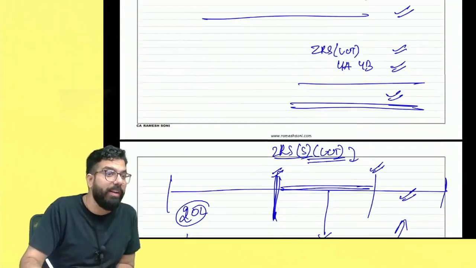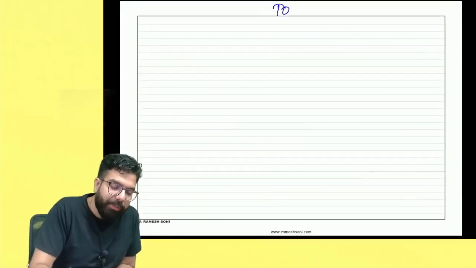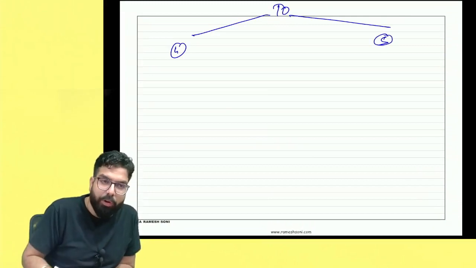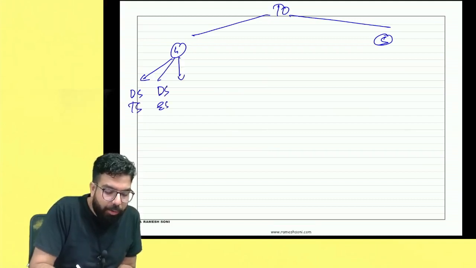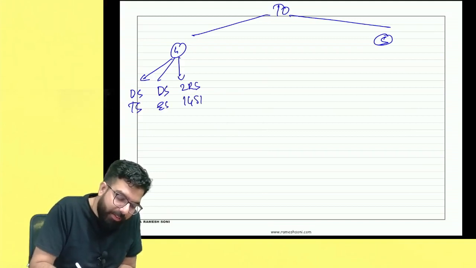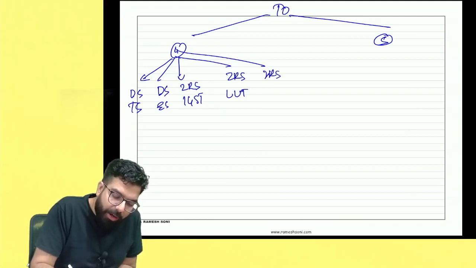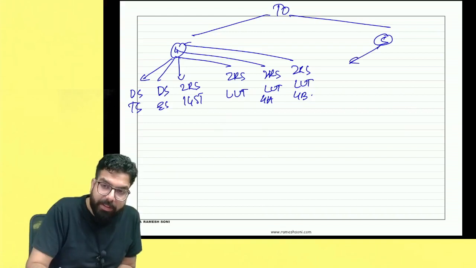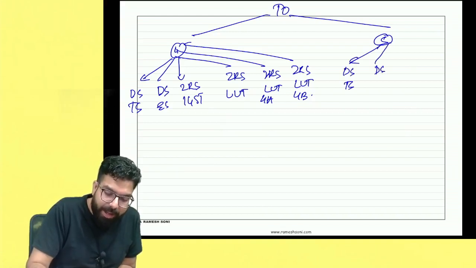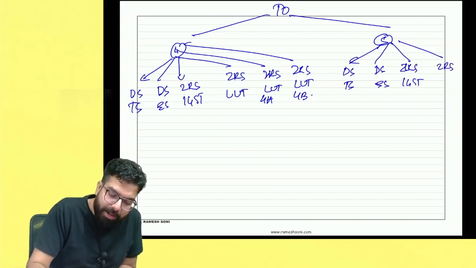The next one is turnover, a little adjusted. Remember one thing, turnover can be with respect to goods also, turnover can be with respect to services also. Turnover with respect to goods can be domestic supplies' turnover, which is taxable supply. Turnover can be domestic supply, exempt supply. Sir, turnover can be zero rated supply on IGST payment. Turnover can be zero rated supply under LUT. Turnover can be zero rated supply under LUT for 4A, and sir, zero rated supply under LUT for 4B turnover also can be there. Sir, services' turnover can be domestic supply, taxable supply, domestic supply, exempt supply, zero rated supply on IGST payment, and sir, zero rated supply under LUT.